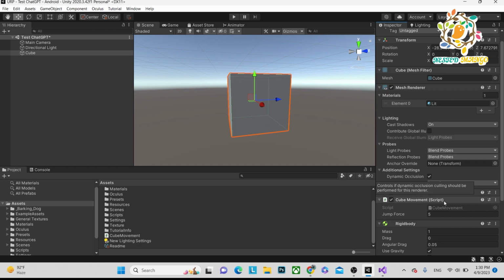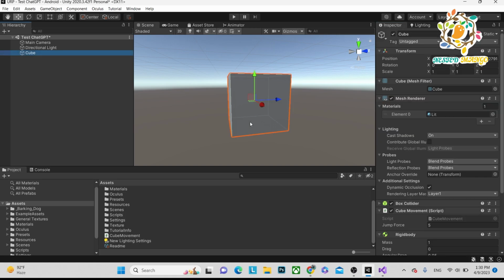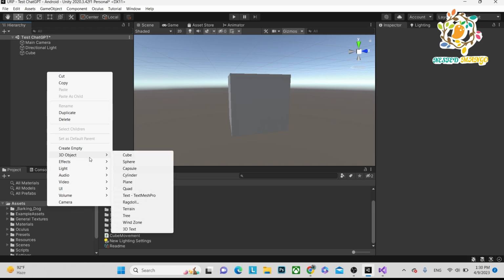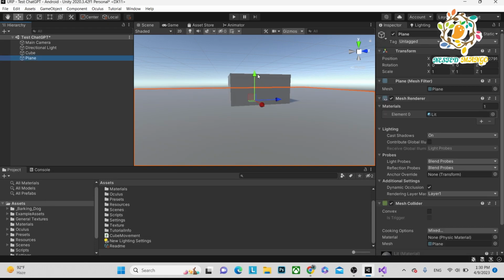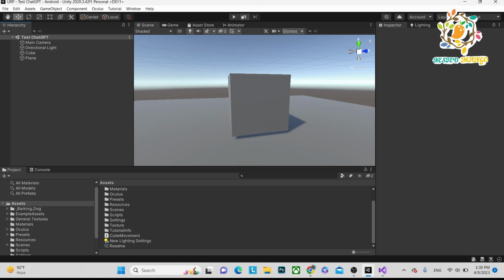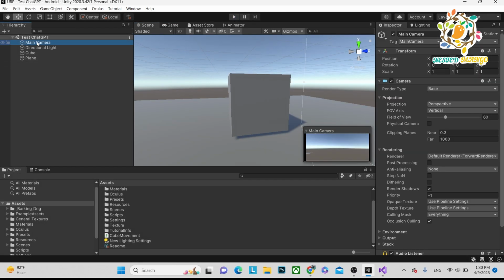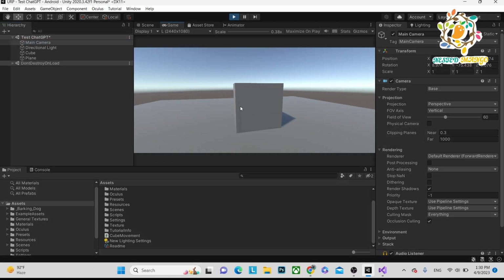So I am adding the rigid body, and what will happen is it will fall down, so I have to take one plane. Okay, now it will not fall down, and let's test again. We are outside of view, so click on the camera, Control Shift F, and let's play again. Okay, and let me press space. Woo! So now it's jumping.